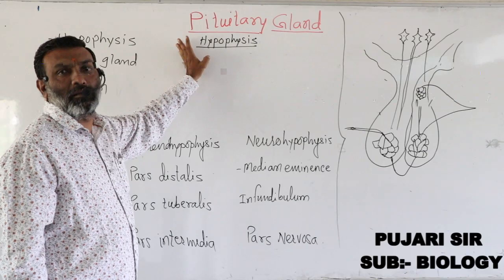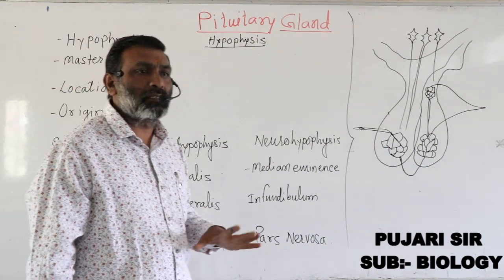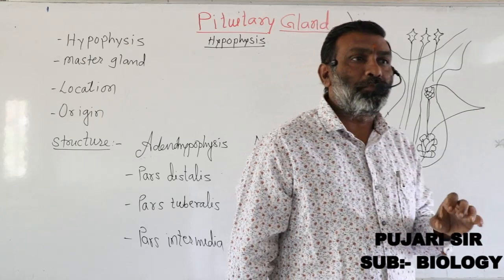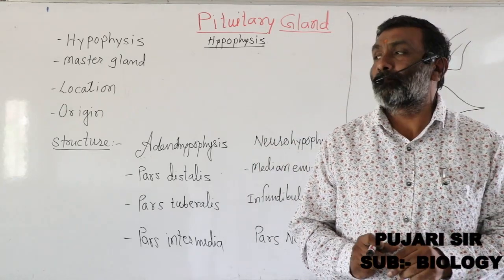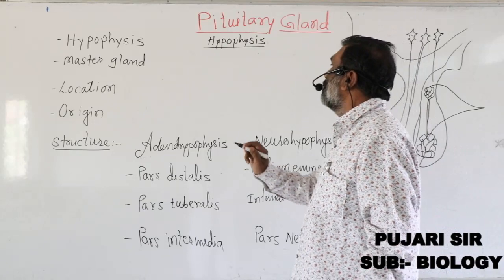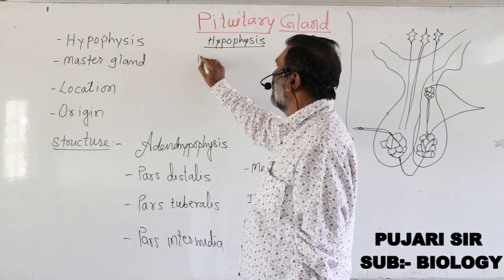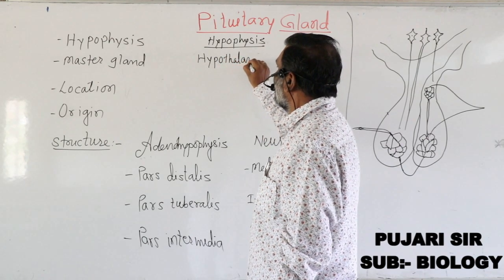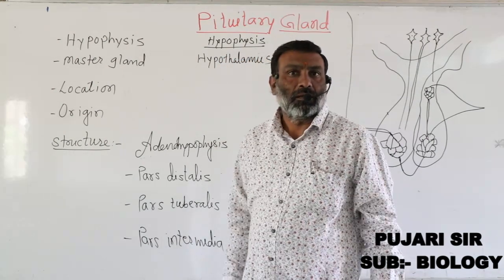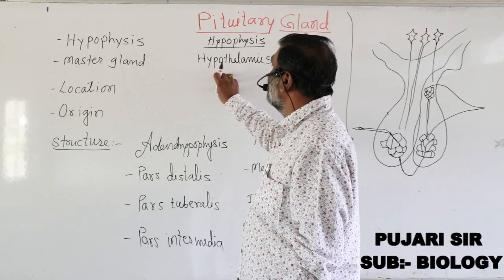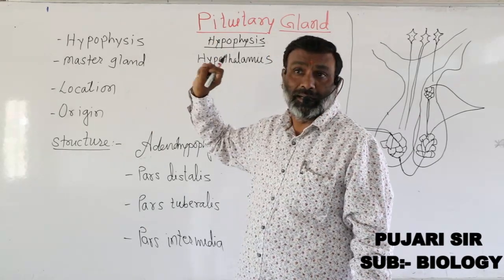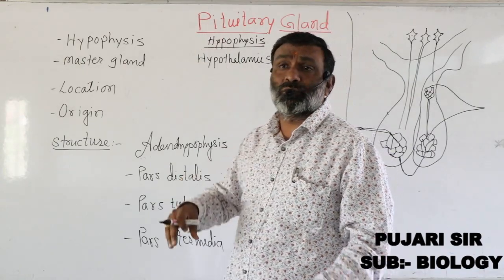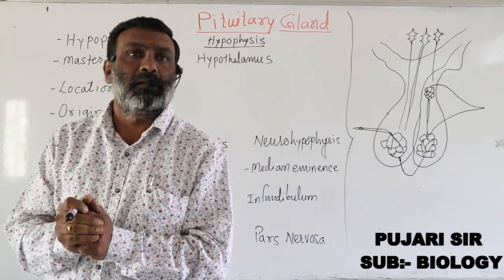It is the first point that all endocrine glands are ultimately controlled by the hypothalamus. So the hypothalamus controls the pituitary gland, and the pituitary gland controls all endocrine glands, and therefore the pituitary gland is called the master gland.